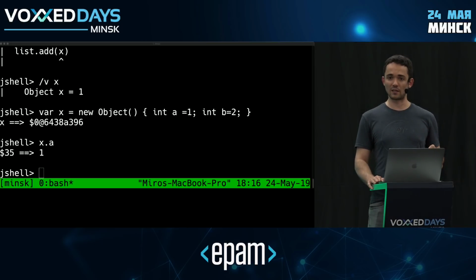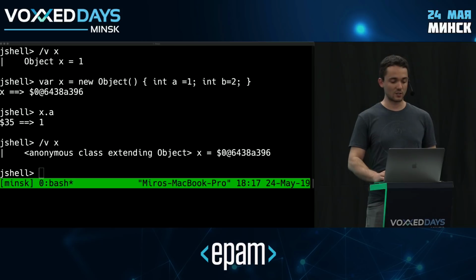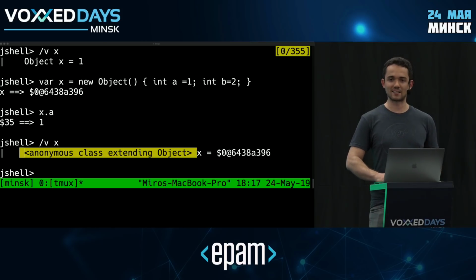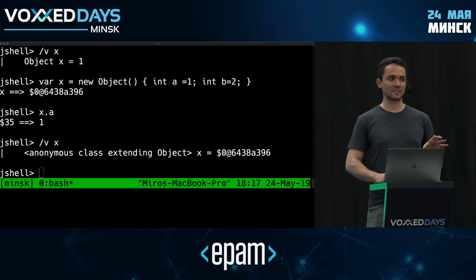And the reason it only works in type inference, again, lies in the type of the thing that was inferred. So if we take a look here, it's something really weird. It's an anonymous class extending an object, right? Anonymous classes belong to a group of types that are called non-denotable types. They are basically types that you cannot name. So they are supported by the compiler, but they're not exposed to the user. But var actually exposes these types to us.